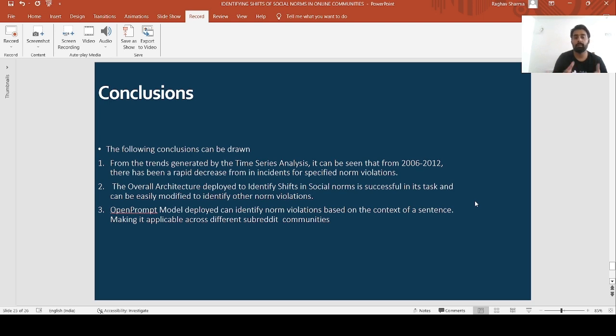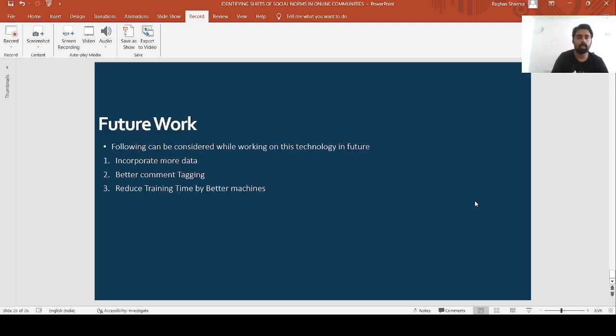The OpenPrompt model can be deployed to identify norm violations based on the context of the sentence, making it applicable across different subreddit communities. For future work, users should focus on incorporating more data, making comment tagging better by hiring a wide variety of people from different ethnic and cultural backgrounds, and reducing training time by using better machines.